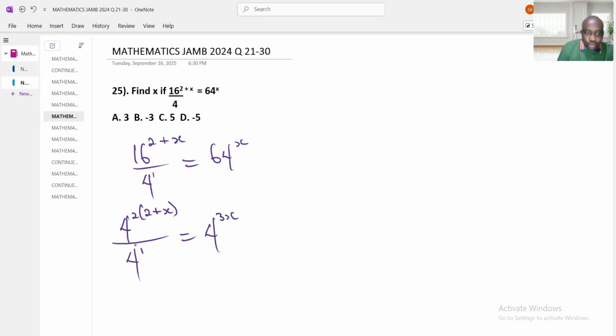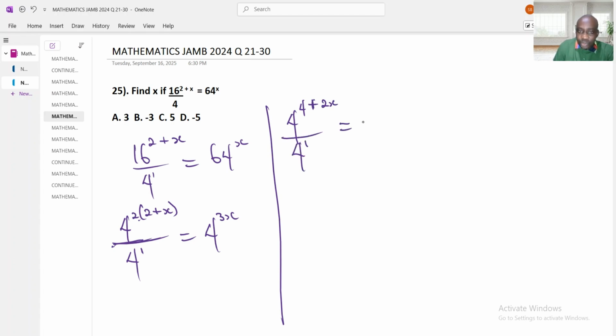Now, for the division, let me first write this out. 4, 2 times 2 is going to give me 4. 2 times x is going to give me plus 2x. Plus 2x divided by 4 to the power 1 equals 4 raised to the power 3x.